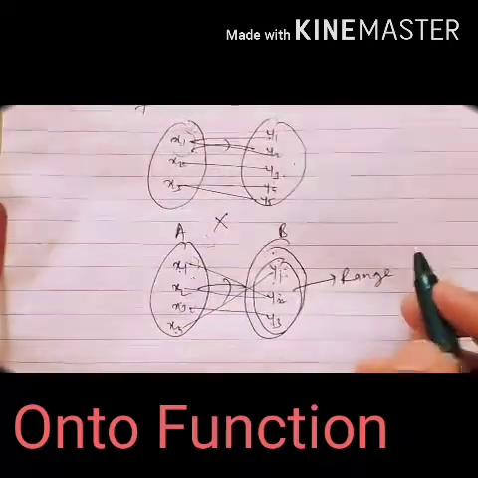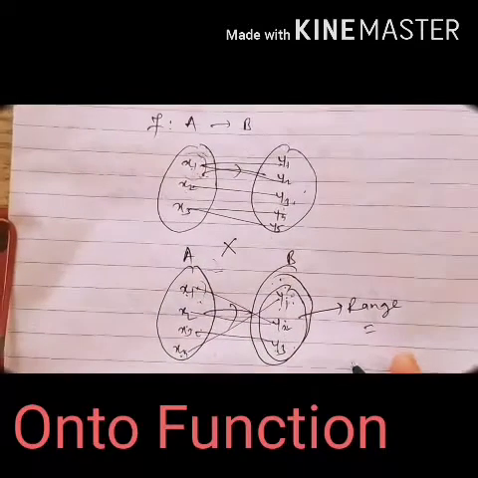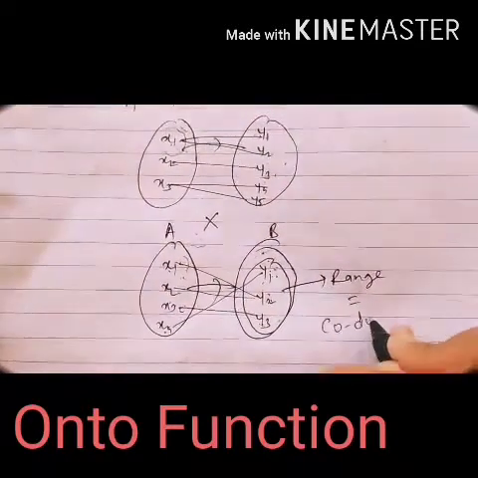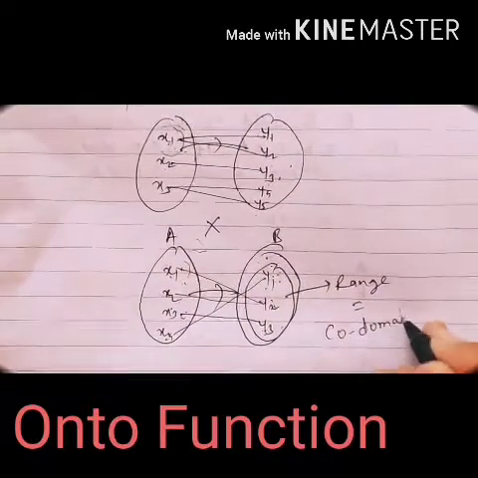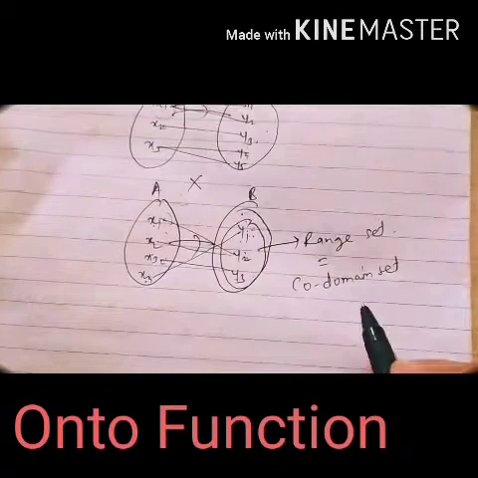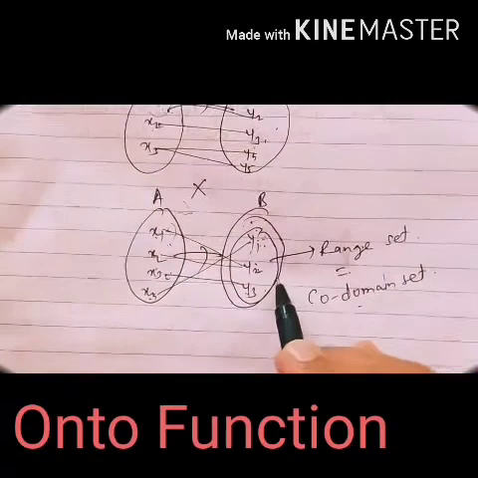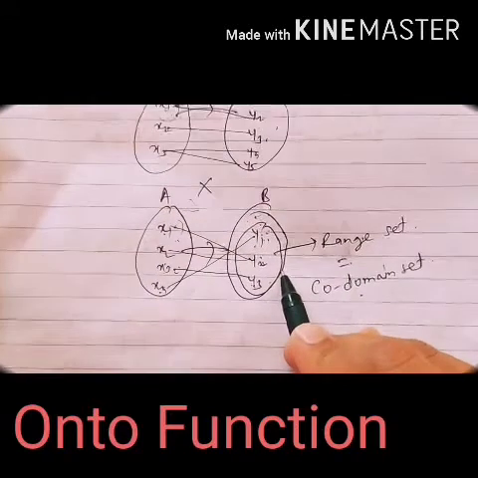Okay. So for an onto function, we can consider the range set to be nothing but the codomain set. Means when your codomain set is equal to the range set, at that time the function is clearly an onto function.